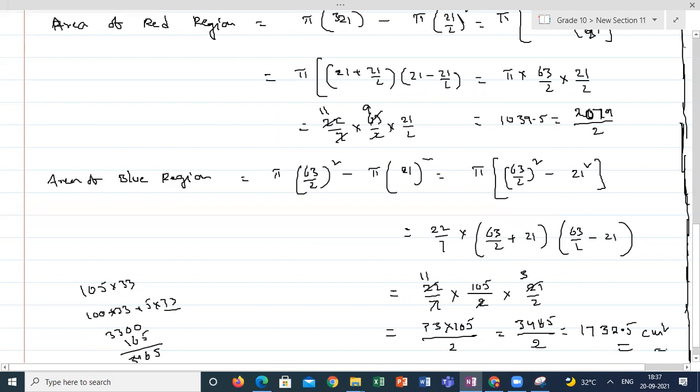Check this. Where did you make the mistake? This is the area of the blue region.